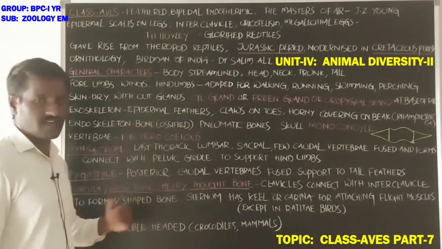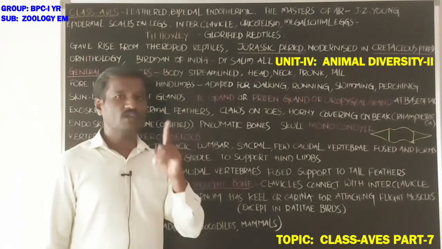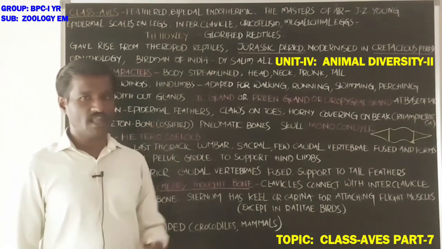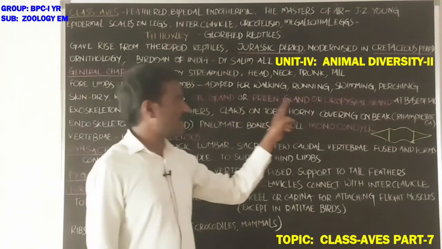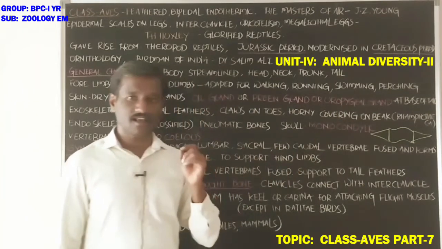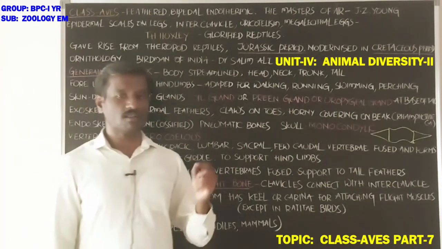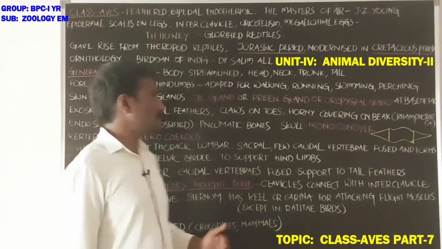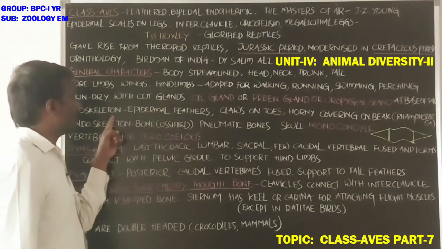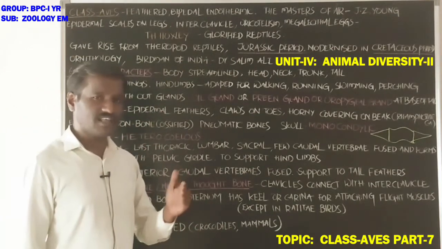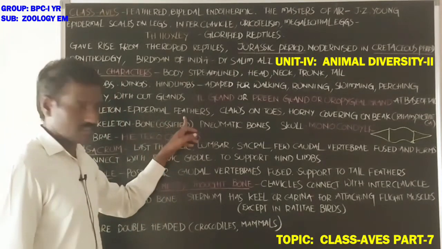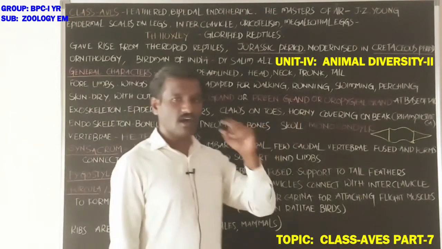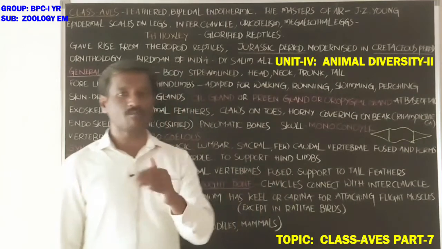Next, the skin is dry and without glands. Only one gland is present, at the base of the tail. That is the oil gland, or preen gland, or uropygial gland. This secretes oil, the preen oil, which helps in the flexibility of the feathers. Next, the exoskeleton is in the form of epidermal scales on the legs, epidermal feathers, claws on the toes, and a horny covering on the beak, which is also called the rhamphotheca.